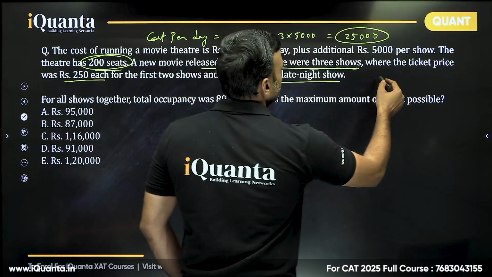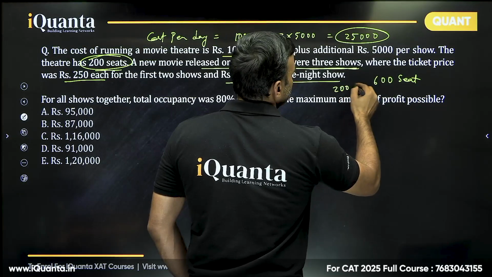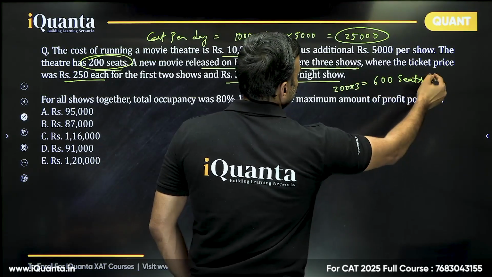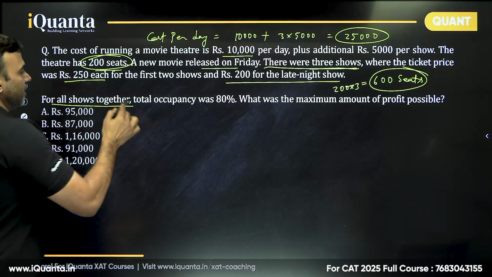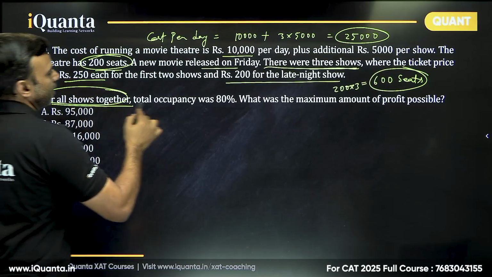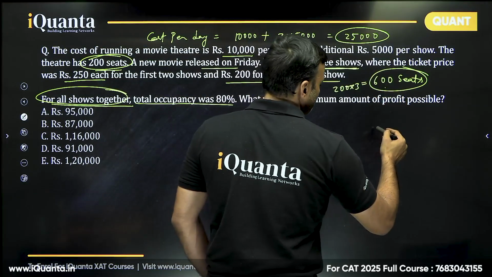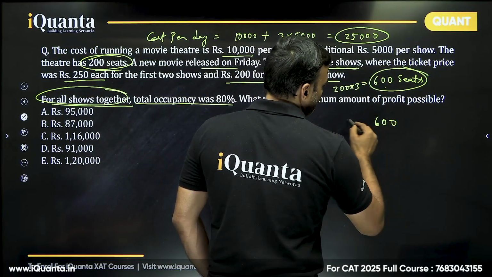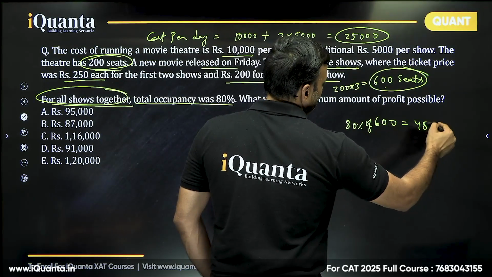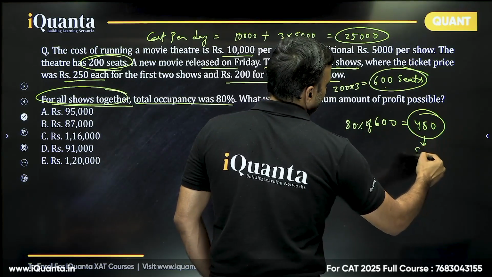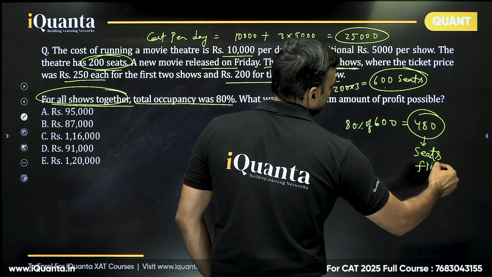So clearly 600 seats are to be filled, 200 into 3 shows. So 600 seats are available. Now for all shows together, the total occupancy was 80%. Now this is a very nice piece of information. So out of 600, what does it mean? 80% of 600 is equal to 480. So basically 480 seats are filled.